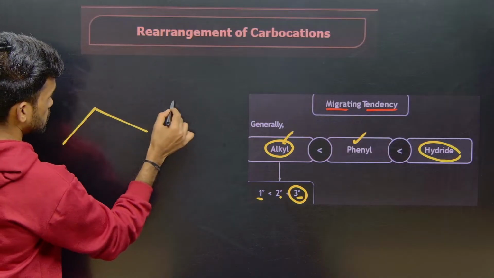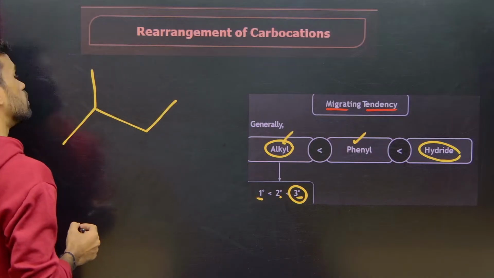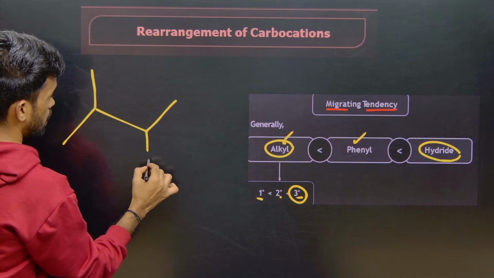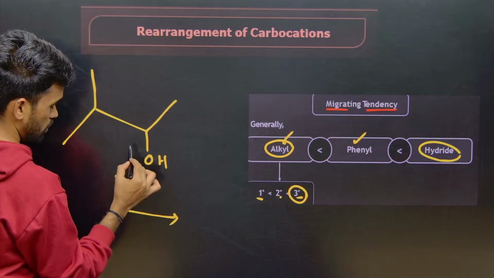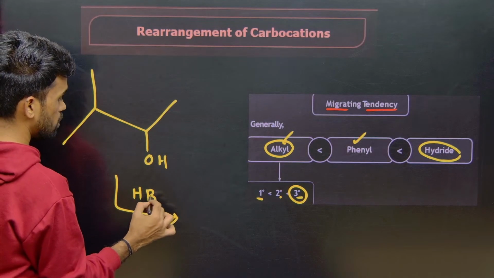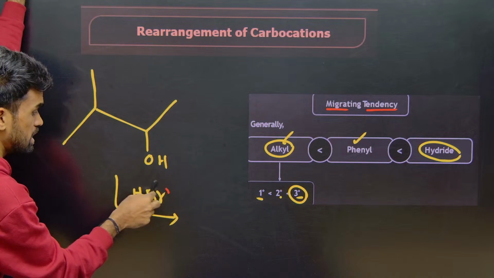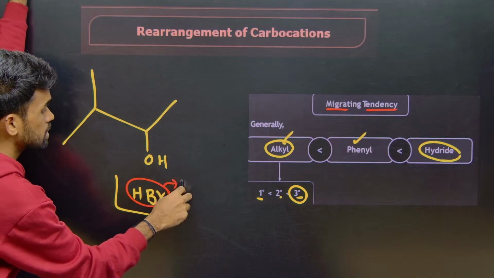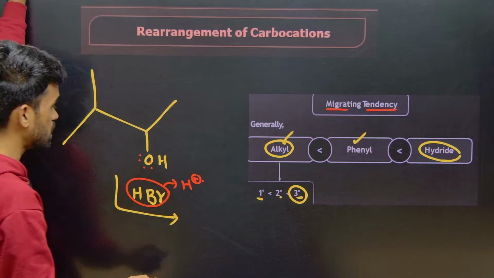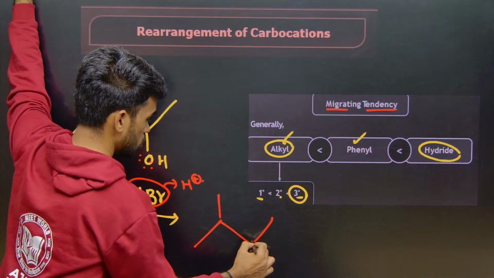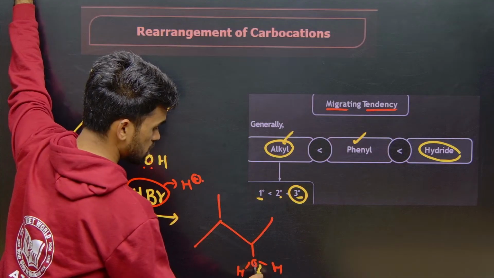So let us take this, like this I am writing, and here I have OH, okay. You just tell me, if I add some acid like HBr to this alcohol, now tell me what happens. This is an acid, so this acid releases a proton. This will now attack at this OH group. Now it becomes water, like O, already a hydrogen is there and one more hydrogen you are adding. So a positive charge it will be now, okay.